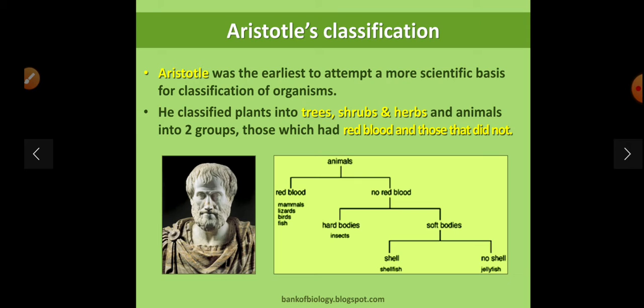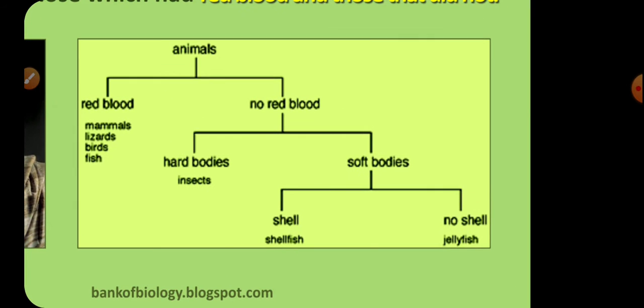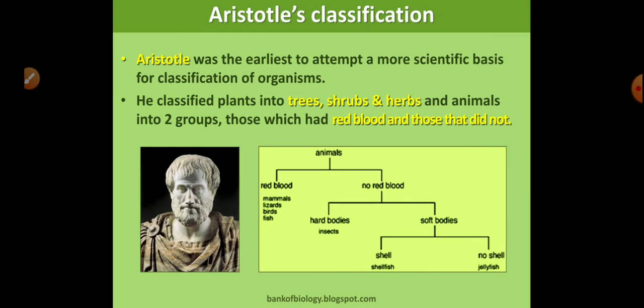Aristotle was the earliest to attempt a more scientific basis for classification of organisms. He classified plants into trees, shrubs, and herbs, and animals into two groups: those which had red blood and those that did not. In the first diagram, in the flow chart, you can see red-blooded animals, that is mammals, lizards, birds, and fish. Those with no red blood are hard-bodied insects, soft-bodied insects, snails, shellfish, jellyfish, such kinds of examples.